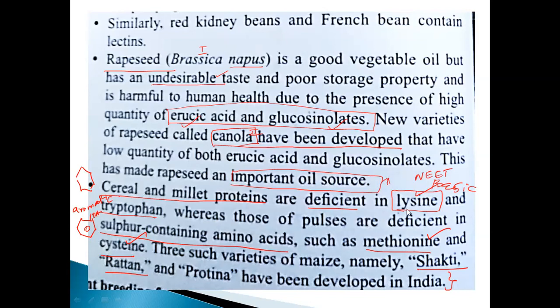Cereal and millet protein has a deficiency of lysine and also tryptophan, and also sulfur-containing amino acids, methionine and cysteine. Three such varieties of maize, namely Shakti, Rattan, and also Protina. Shakti, Rattan, and also Protina. These varieties are very, very important, my dear students.